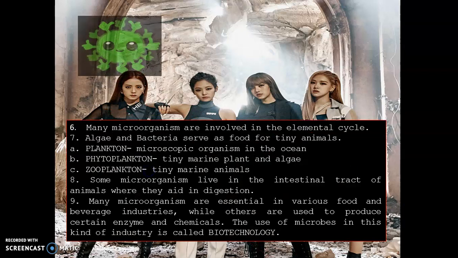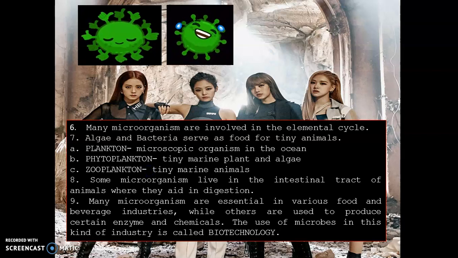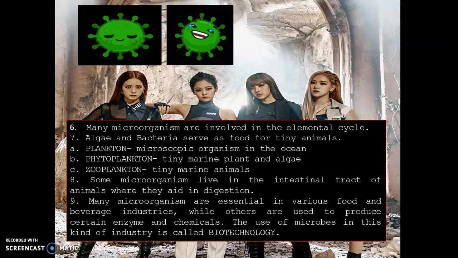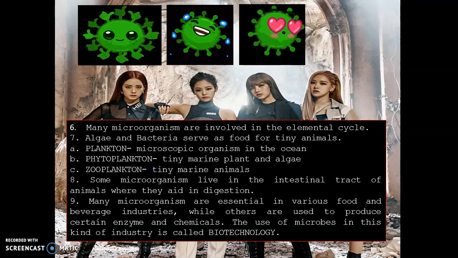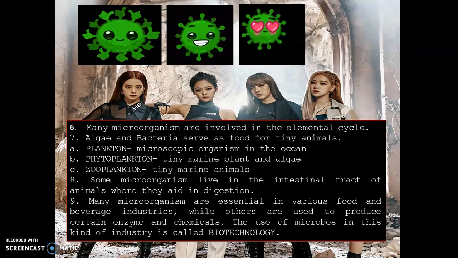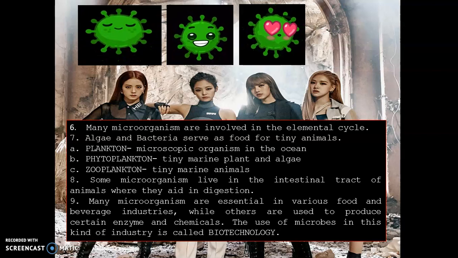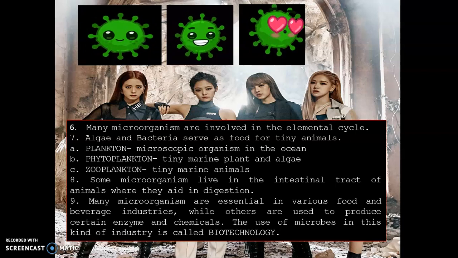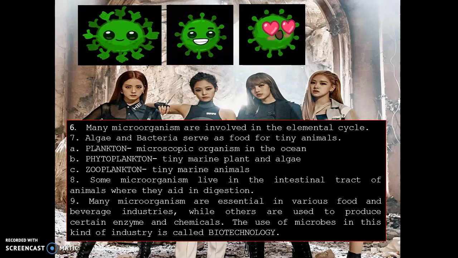Aside from that, many microorganisms are involved in the elemental cycle. So what do we mean by elemental cycle? When we say elemental cycle, these are the biogeochemical pathways by which elements transform or move. So what are those biogeochemical pathways? Of course, we have the carbon cycle, nitrogen cycle, oxygen cycle, phosphorus cycle, and water cycle. So microorganisms are involved in the elemental cycle.